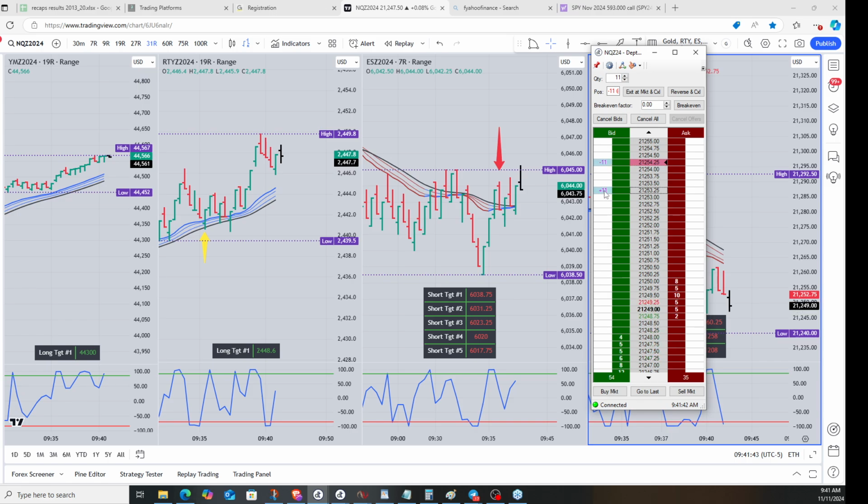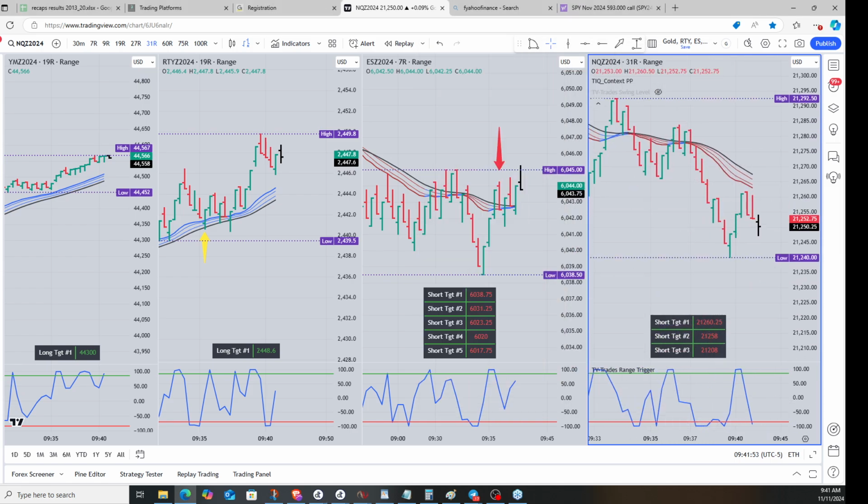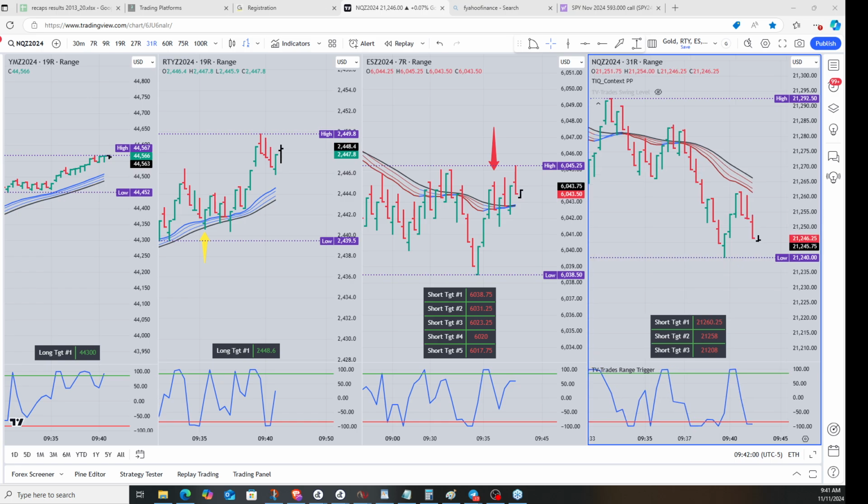And I'm going to lock in 1 point on this. I have a 48 tick target on this, and we'll see where it goes. It should go all the way down here to 21,240. Let me show it like this. Okay, and like that. Oops, I just lost my DOM. Well, we're going to get 4 or 48 on this. I'm not sure where my DOM is right now, but here it is.